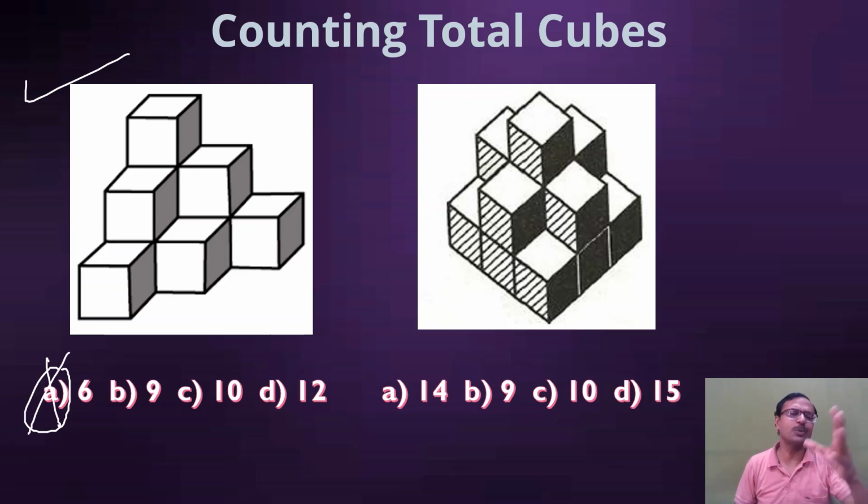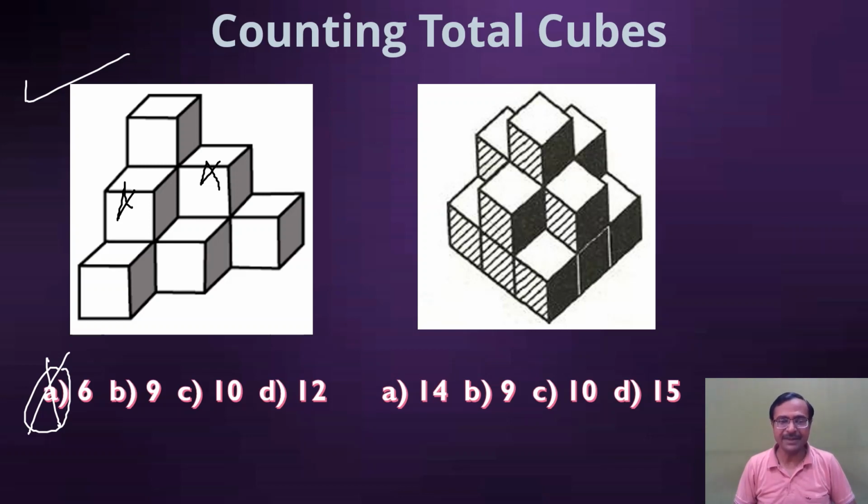Because it looks to be 6, but where are the two cubes which I am marking here, the one here and the one here, placed? They are not placed on the three which are visible in the bottommost row. So there has to be a cube which is not visible, on which the second layer is being placed and the third layer is being placed.